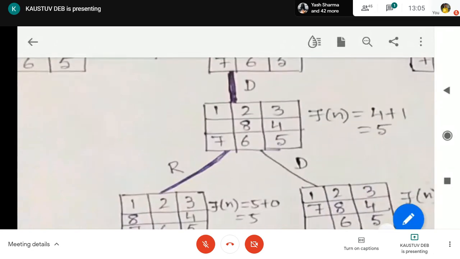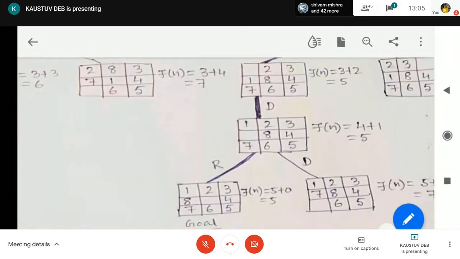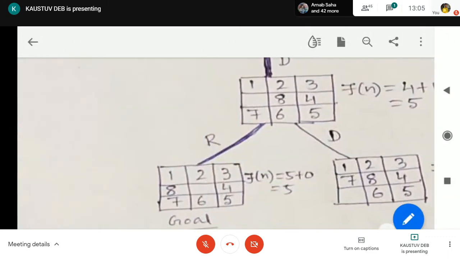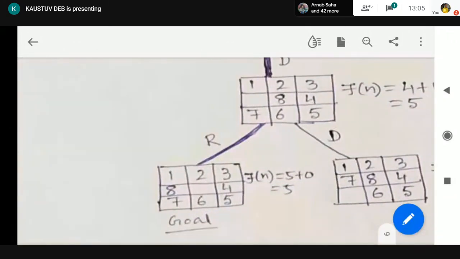Now how many possible movements are there of the empty tile? It cannot move left. It cannot move up because the up movement will give us the old node. So it can move right or it can move down. When it has moved right, we have reached the goal node. This is the goal node. Okay. We have calculated the Fn value out of this algorithm.